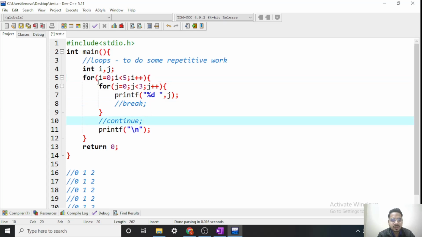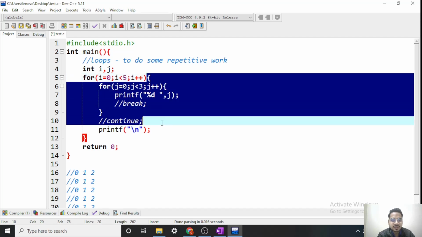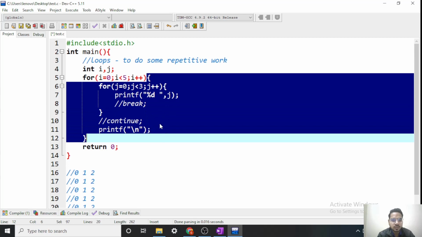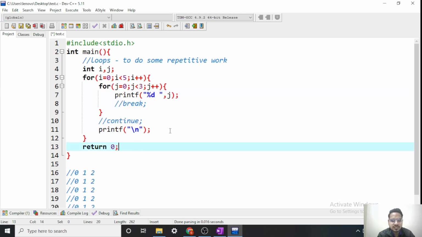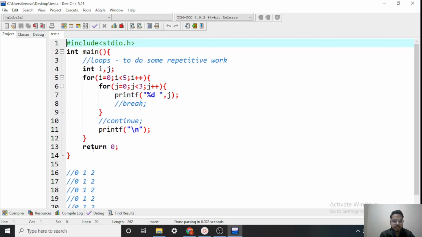The implementation will remain the same: first initialize, then run the loop until this condition is true. As soon as the condition becomes false, exit the body of that loop. The main funda remains the same. So that was about the loops and nesting of loops. Let's start with another topic now. I think it's the right time to talk about this return 0.